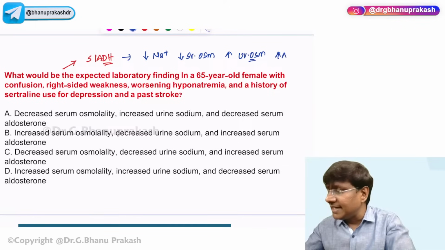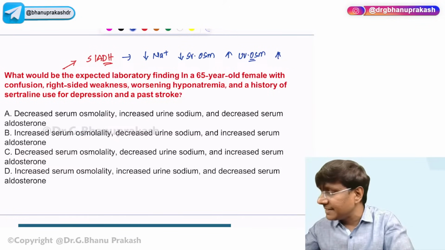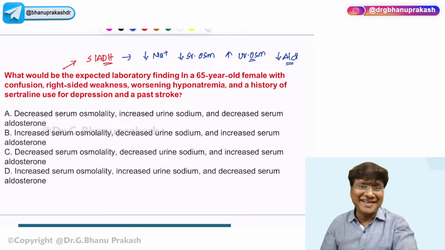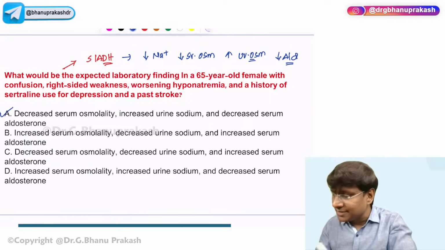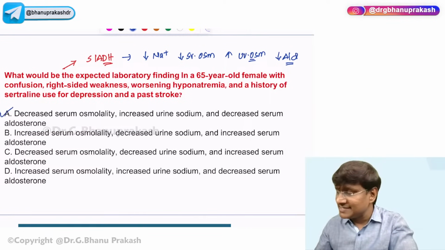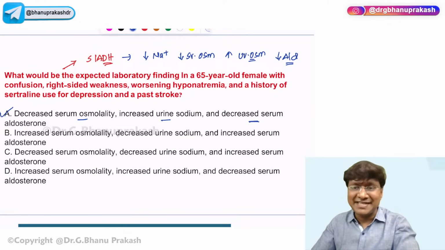There will be increase in aldosterone levels. Okay, I'm sorry. In patients with SIADH, you will have decrease in aldosterone levels. I'm very sorry. There will be decrease in aldosterone levels. So now, which particular option is coinciding with this, right? If I'm not wrong, the option A. So there is decrease in serum osmolality, increase in urine sodium, as well as decrease in the serum aldosterone levels.